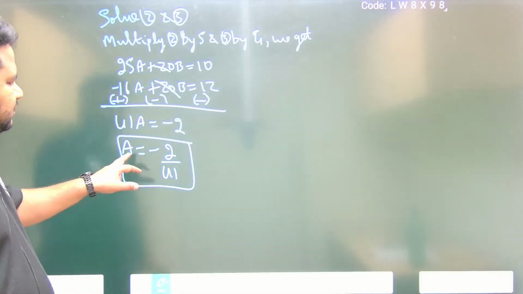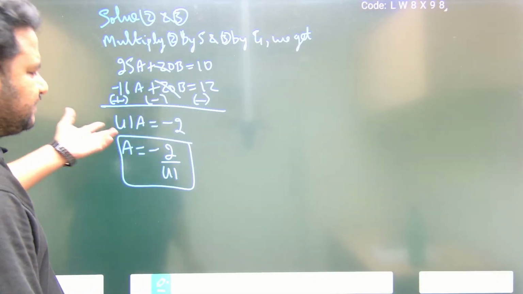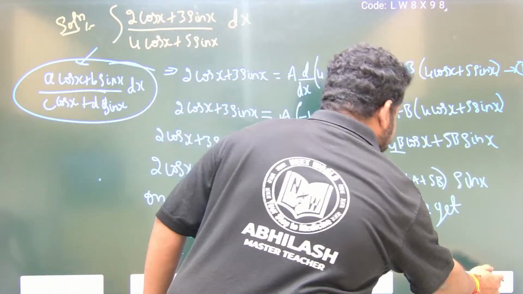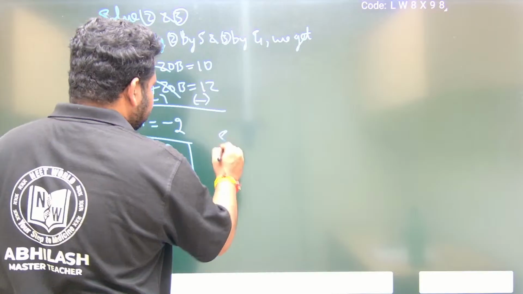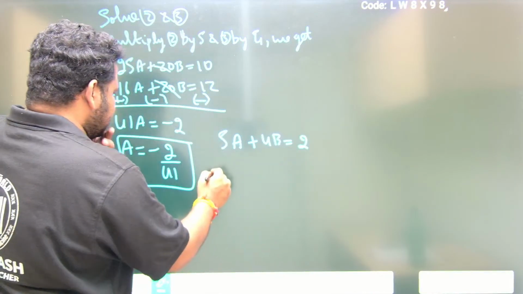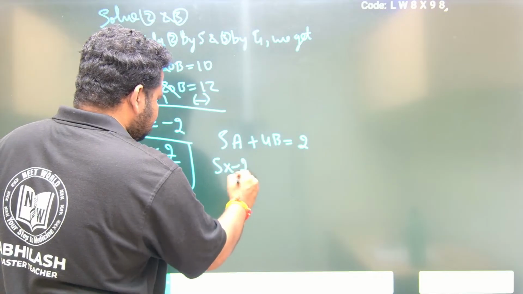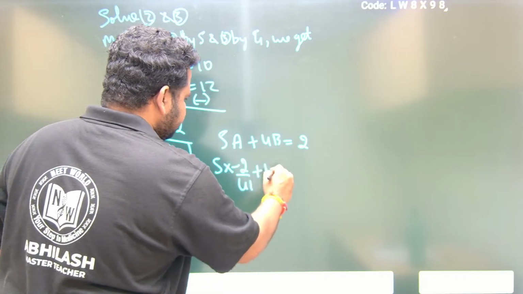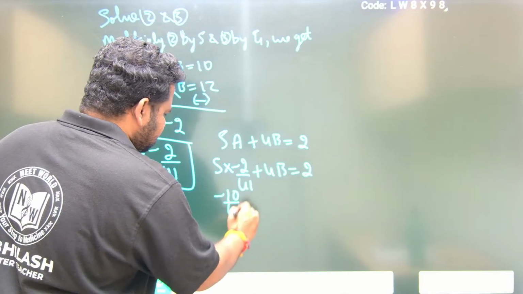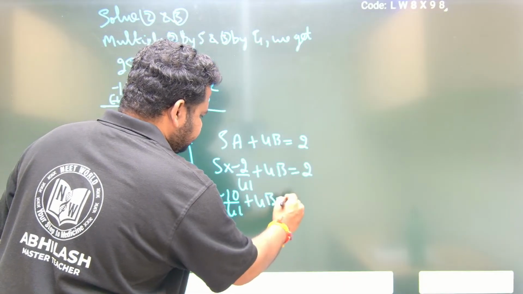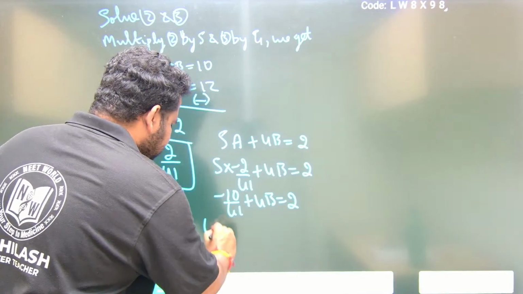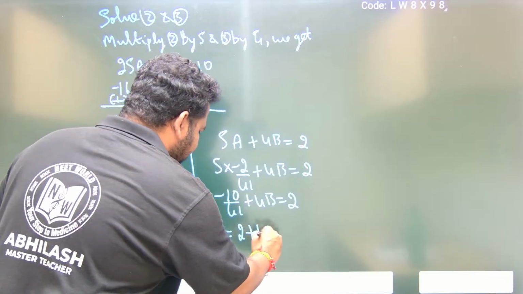So let us put a equal to minus 2 by 41 in equation 2. In equation 2 we have 5a plus 4b is equal to 2. So 5 into minus 2 by 41 plus 4b is equal to 2. This will be minus 10 by 41 plus 4b is equal to 2. Now we send it to that side, so 4b is equal to 2 plus 10 by 41.